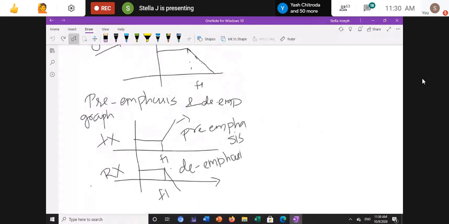Here you write that in the first waveform the amplitude of the signal increases, and in the second waveform the amplitude of the signal decreases. Higher frequency signals are boosted up in pre-emphasis.